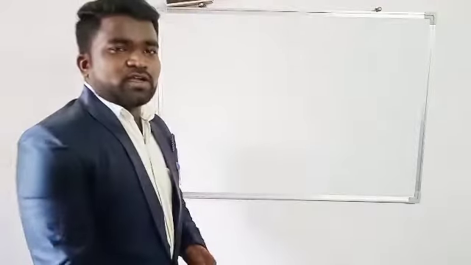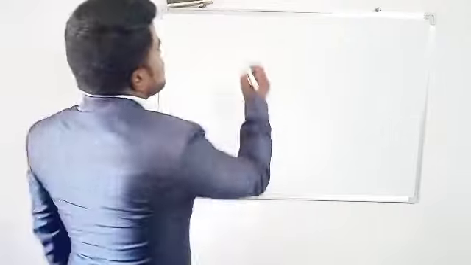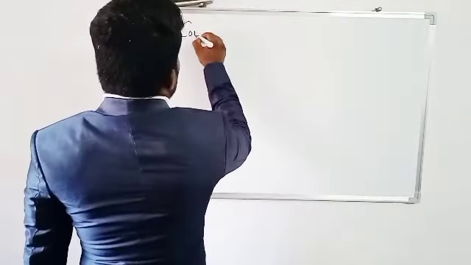Today we will discuss the next concept in the chemical bonding chapter. Till now we discussed chemical bonding part 2. In part 2 we discussed about ionic bond only. Now the second topic in chemical bonding is covalent bond.